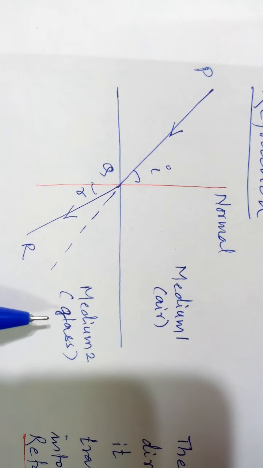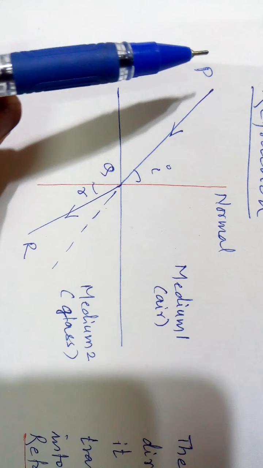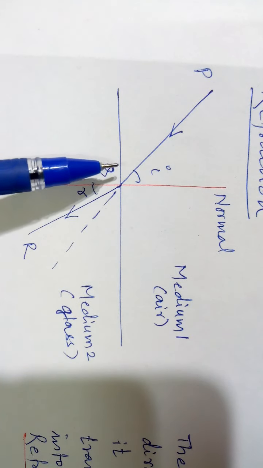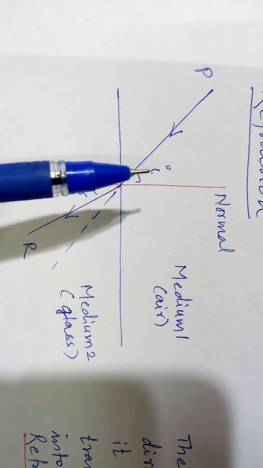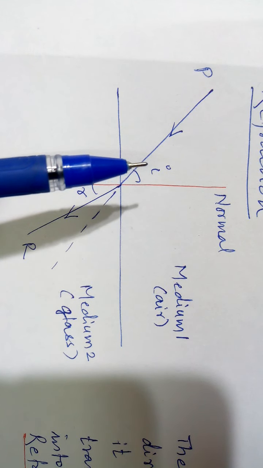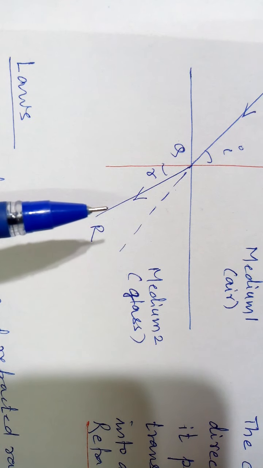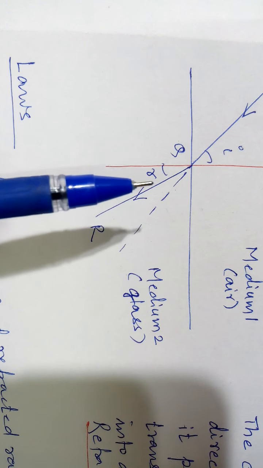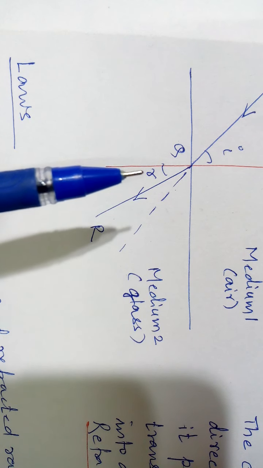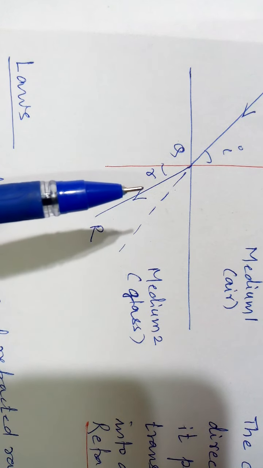Now back to the figure. The angle between the incident ray PQ and the normal, denoted by I, is called the angle of incidence, and the angle between the refracted ray QR and the normal is called the angle of refraction. Now there are three simple laws of refraction we are going to see over here.